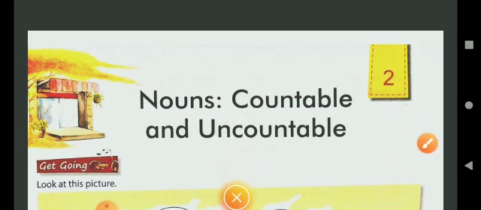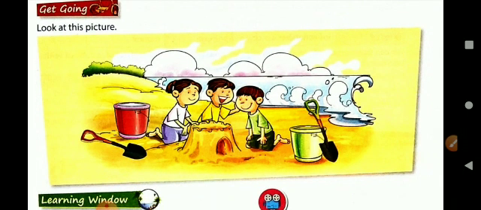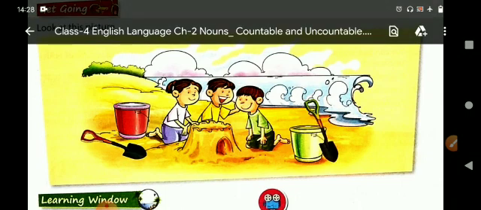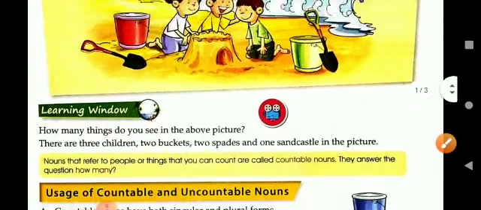with the help of the given picture here. Now look at the picture and see. What do you see in the picture? How many things do you see in the upper picture? The answer will be 2 buckets, 3 children, 2 spades and 1 sandcastle. Isn't it? Yes.